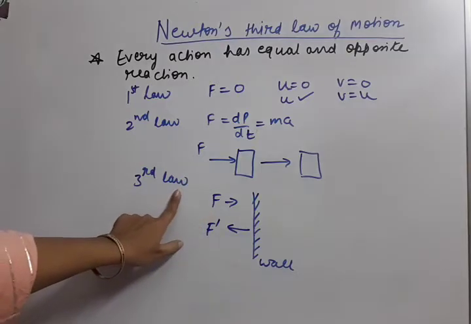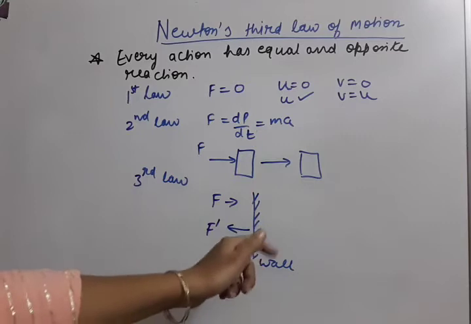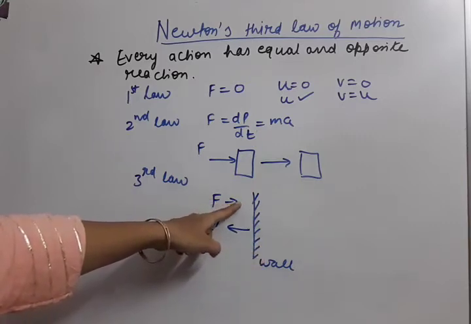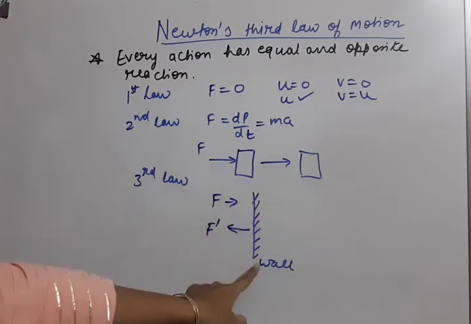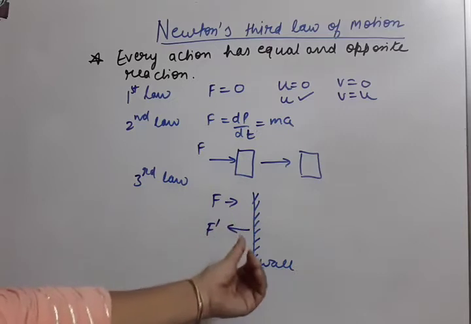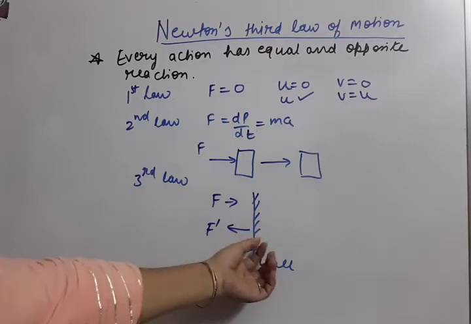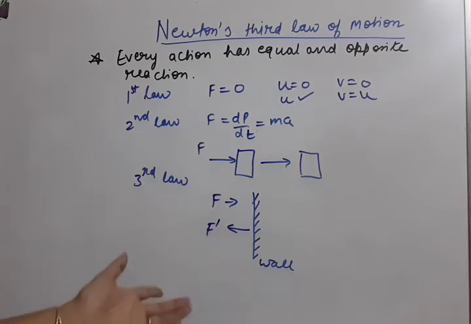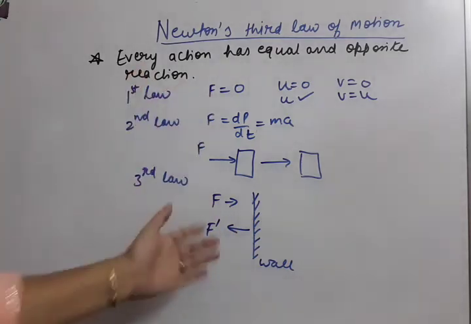The third law applies in all those situations when the body cannot move on applying the force. As soon as we apply the force, the body which cannot move cannot utilize that force in moving. So it returns it back, and that is the reaction force. So these are the three laws.